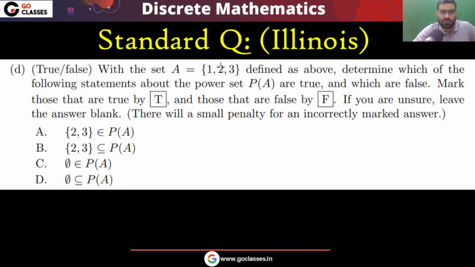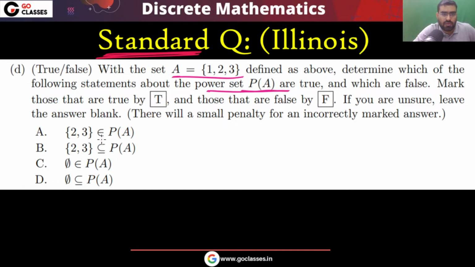This is another standard question from the Illinois University, as I told you. Another standard question from the same university. Can you tell me the answer? This is the last question for this session. Please tell me the answer. With the set 1, 2, 3. This is a set given to you. Set A is given to you, 1, 2, 3. Power set is PA. Which is true, which is false?